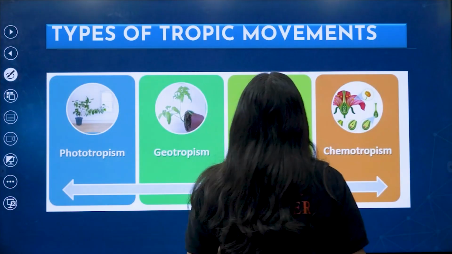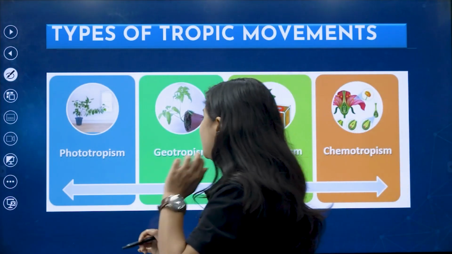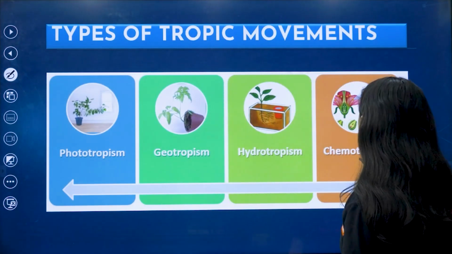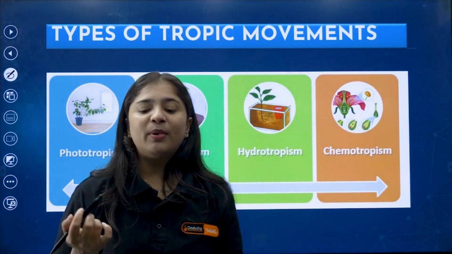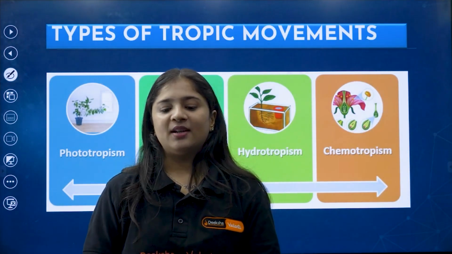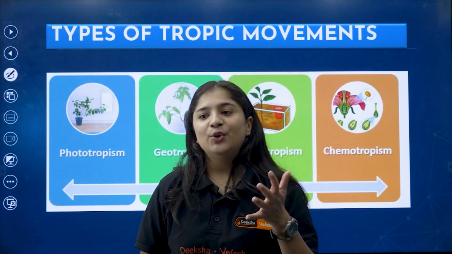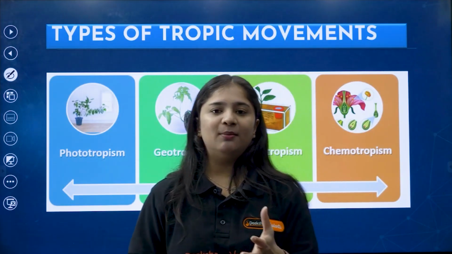Coming to the tropic movements, there are phototropism, geotropism, hydrotropism and chemotropism. So ma'am, what is this tropic movement? Yes, in tropic movement, you will be able to see the growth in the plant.